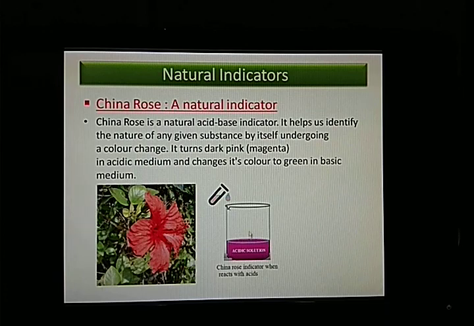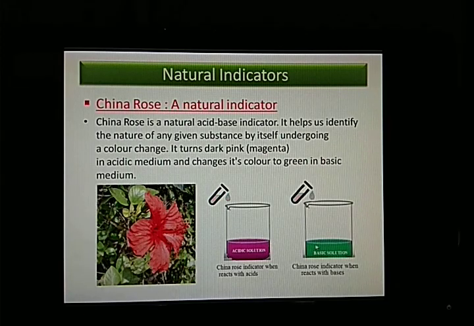You can see here, this solution has turned to pink, dark pink. It is a magenta color. So definitely this solution is acidic in nature. And if it turns green like this, then it is basic in nature. Clear? So in this way, with the help of the indicators, we can know which is an acidic medium, which is a basic medium, or which is a neutral medium. In a neutral medium or neutral substances, it doesn't change the color. It remains as it is. Even if we add it, it doesn't change the color.